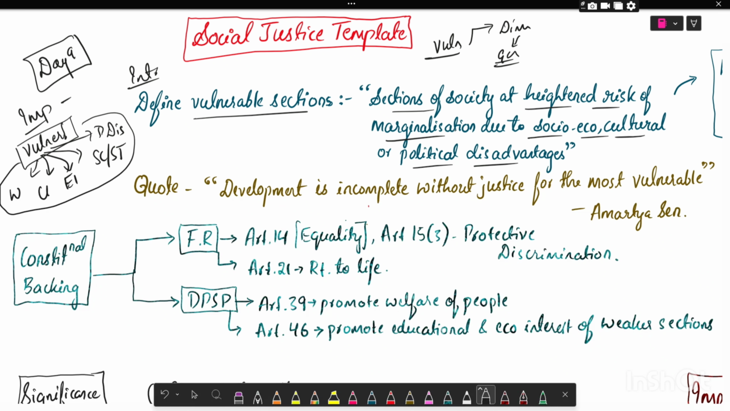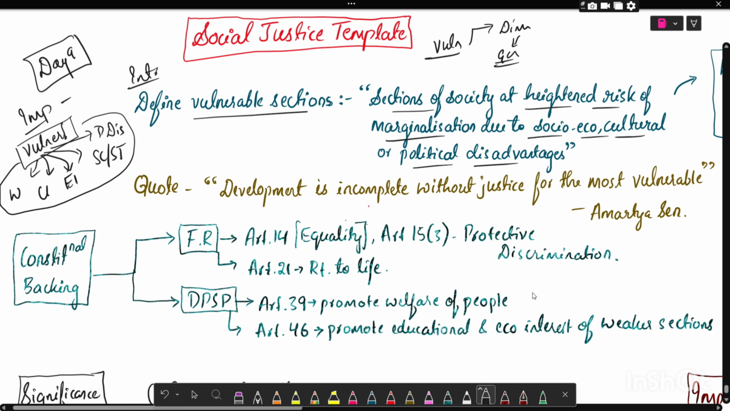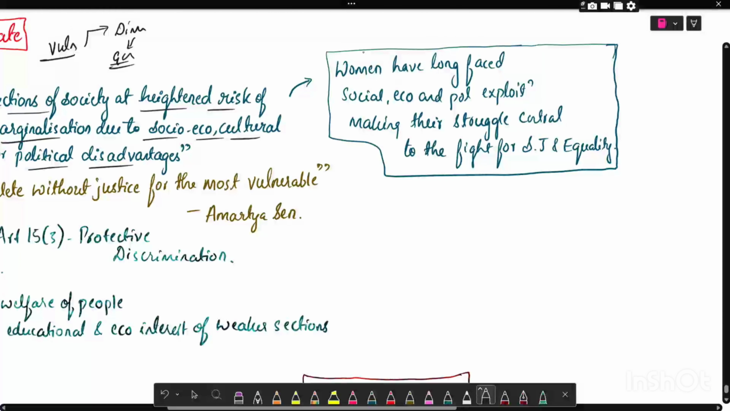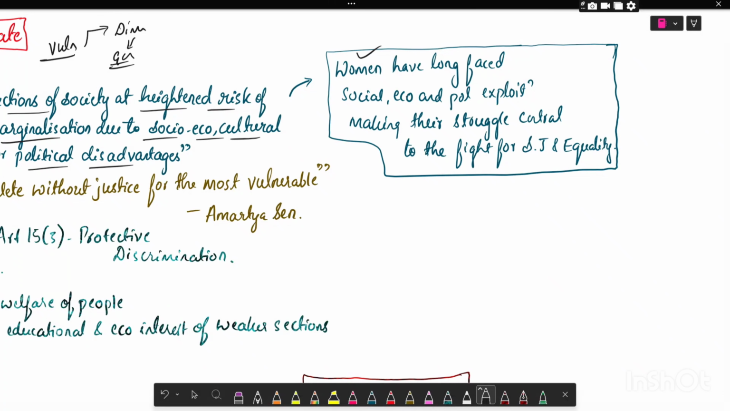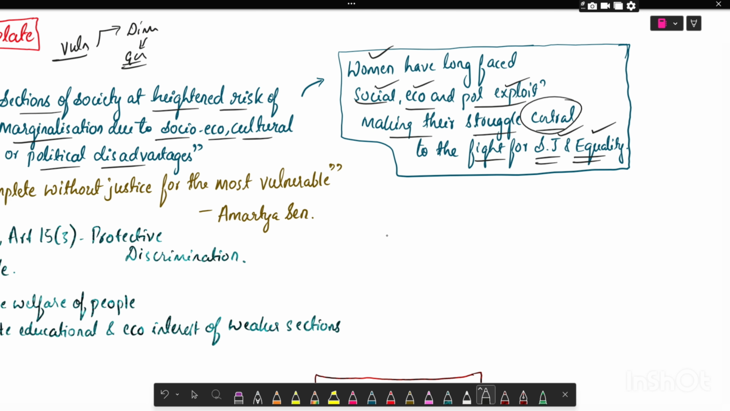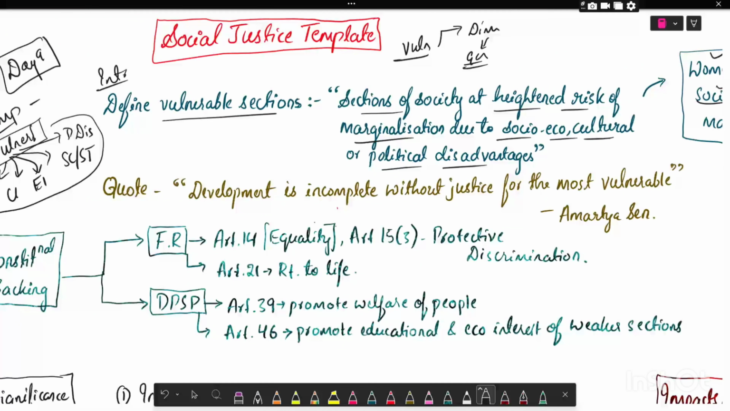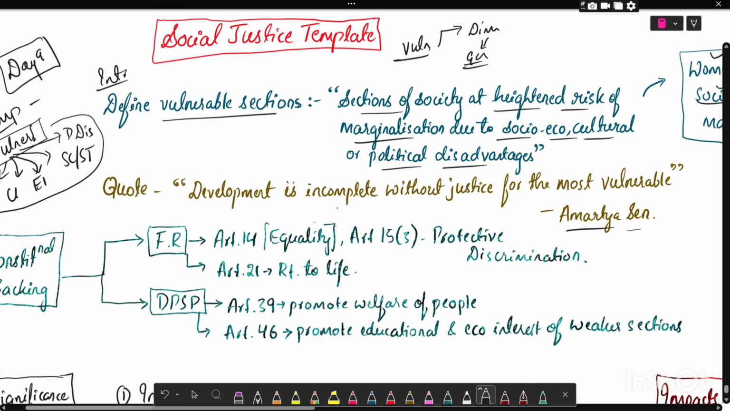Let me explain by taking women as an example. If there is a question on women, you can start with: women have long faced social, economic, and political exploitation, making their struggle central to the fight for social justice and equality. And also, you can start by writing a quote by Amartya Sen for wider interpretation of your answer: Development is incomplete without justice for the most vulnerable.